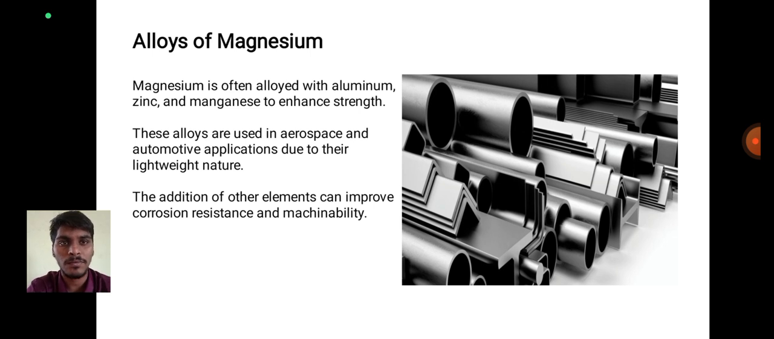The addition of other elements can improve corrosion resistance and machinability.